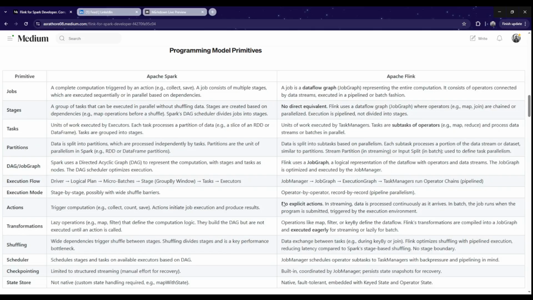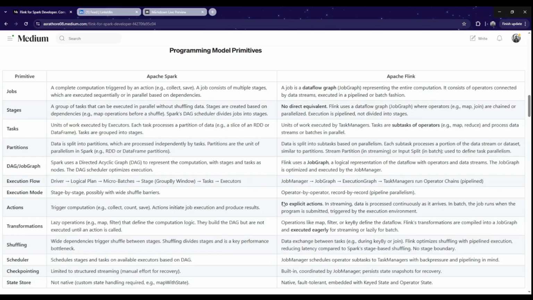The scheduler schedules the stages and tasks on the parallel executors per DAG in Spark. The same work is done by the job manager in Apache Flink. Checkpointing: in structured streaming, we can enable checkpointing. We define the checkpoint directory in Spark, which takes care of maintaining the state in durable storage. In Flink, checkpointing is inbuilt. We don't have to enable it ourselves. It is coordinated by the job manager and persists the state on disk.